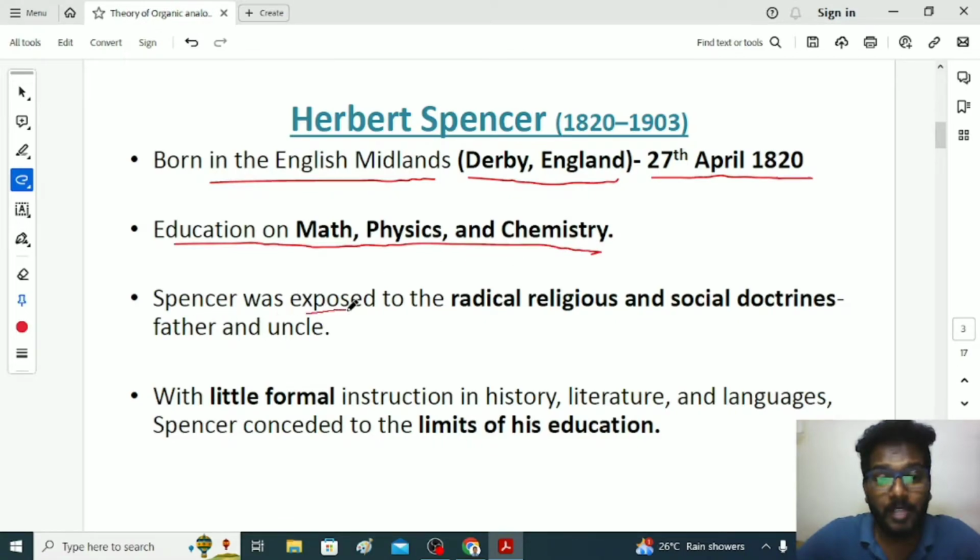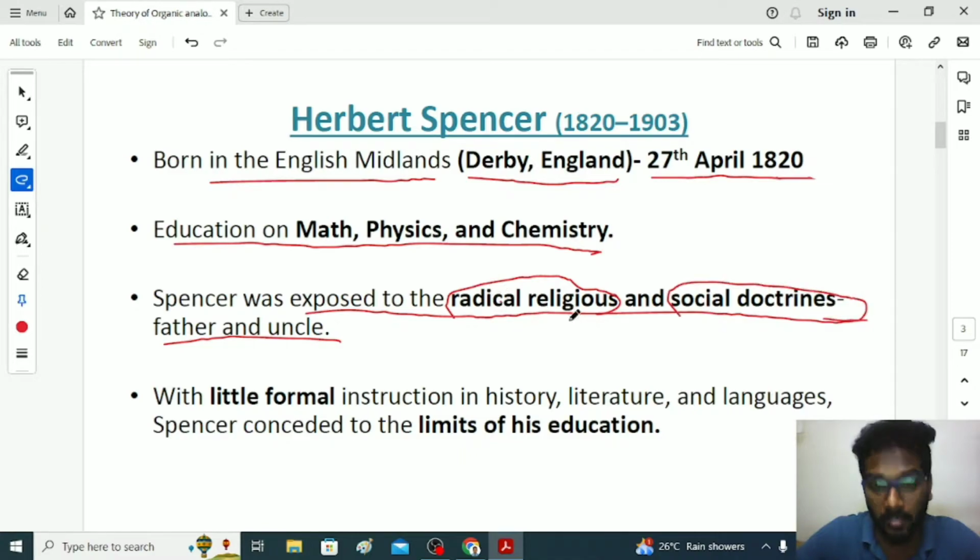Herbert Spencer was exposed to radical religious and social doctrines influenced by his father and uncle. Radical religious doctrines are very strict rules and regulations of a specific religion. Social doctrines are norms and values associated with the religion. So he was very religious because of his father and uncle. With little formal education, he was instructed in history, literature, and languages.